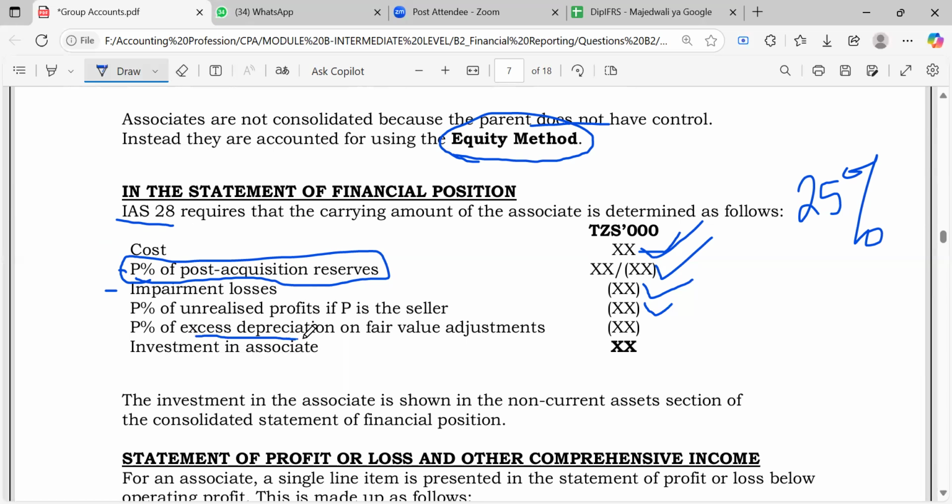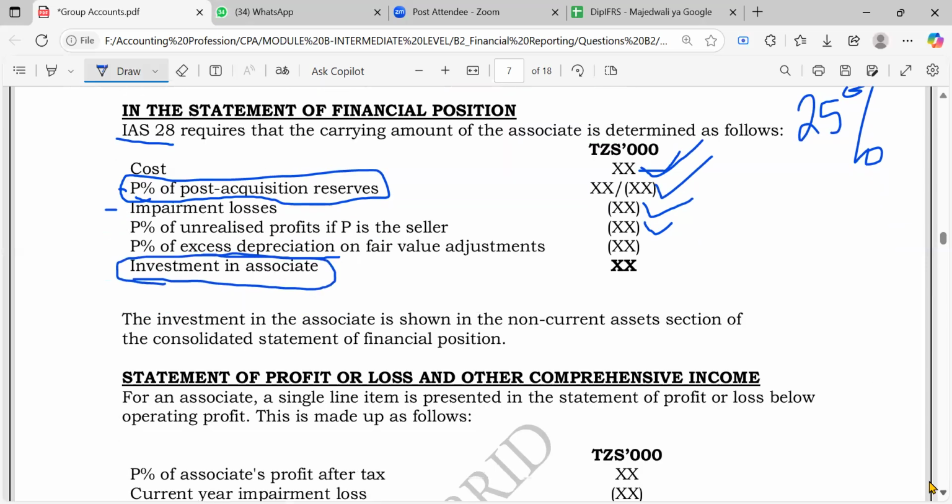Then you could have P's percentage of excess depreciation. Even for excess depreciation, we will understand it, because when you have excess depreciation and it reduces the investment cost, it also reduces the equity of the parent. So it's no big deal. You're going to get everything. The line item in the books should be investment in associate.